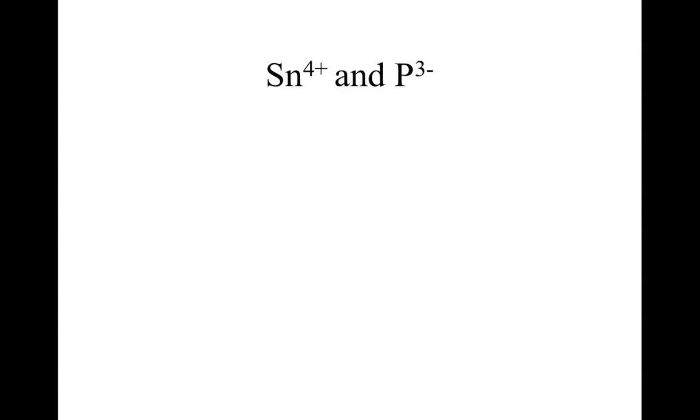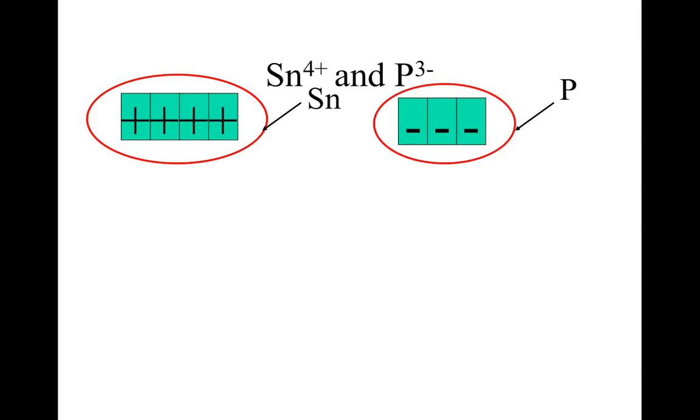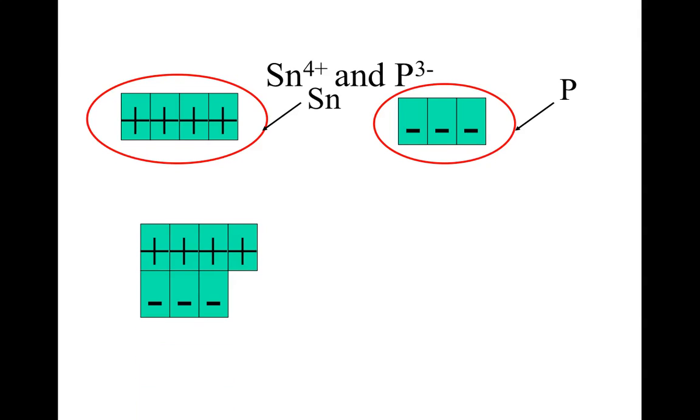Sn4+, P3-. So that represents 1 Sn4+ ion. And this represents 1 P3- ion. And if we add them together, notice how they don't match and they don't equal 0. So we're going to have to add more.